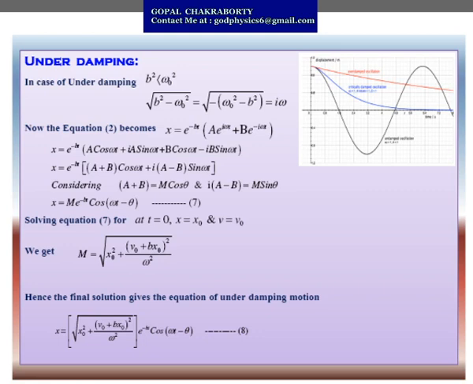So after getting the value of m, all the solutions are complete. So we can write the solution of x as under root x naught square plus (v naught plus b x naught) whole square by omega square, into e to the power minus bt cos of (omega t minus theta). So this is the ultimate solution of damped harmonic motion when it is under damping.